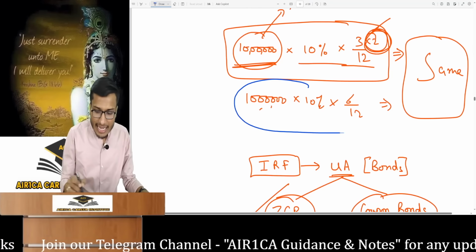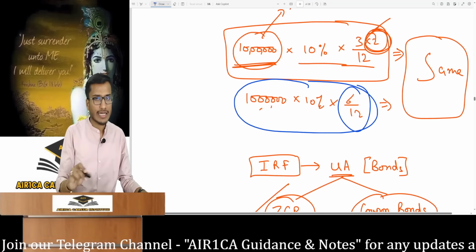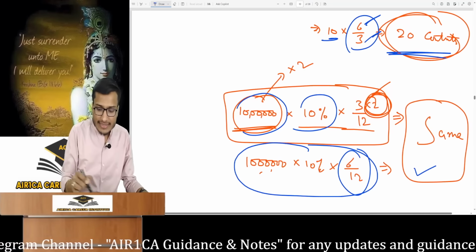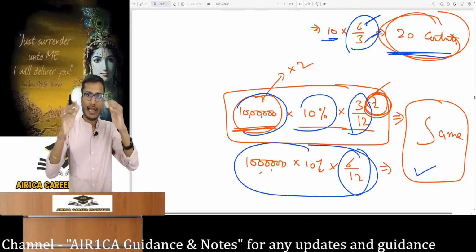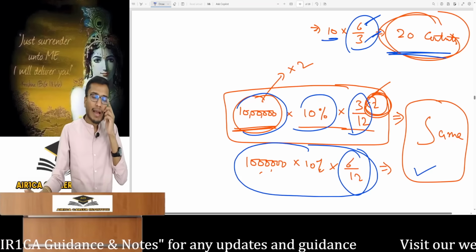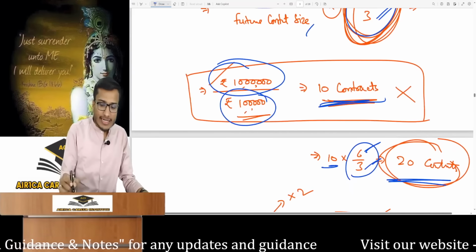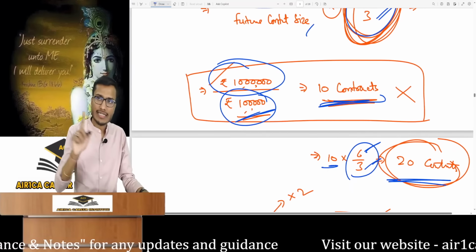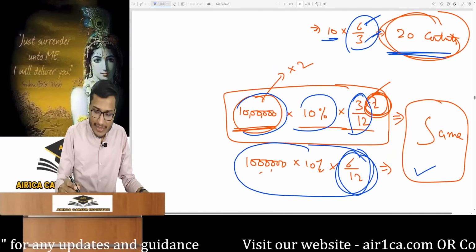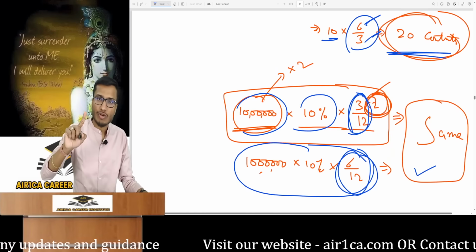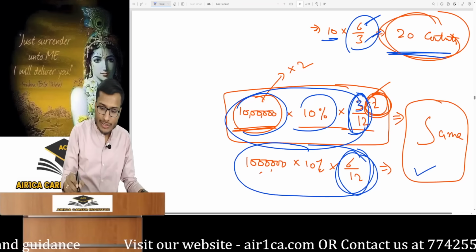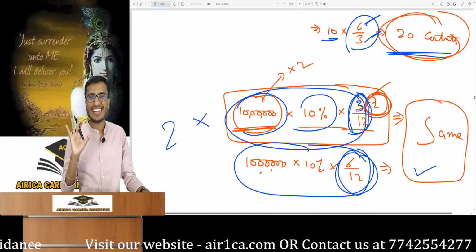Look, if I calculate the interest on 10 lakh at 10% for 6 months, I get a certain amount. But now calculating on 10 lakh at 10% for 3 months, the amount is not the same. That's why hedging cannot be done as the future contract is for 3 months. Did you get it? Now understand this point here. If I had done 10 contracts at a value of 1 lakh, it would have been 10 lakh worth of contracts, but it wouldn't have been fully hedged for 6 months. Now instead of the 3 by 12 time period, I need a 6 by 12 time period. This means the 3 in the numerator needs to be multiplied by 2. So this whole equation needs to be multiplied by 2.